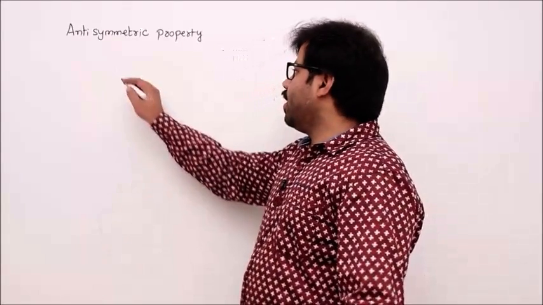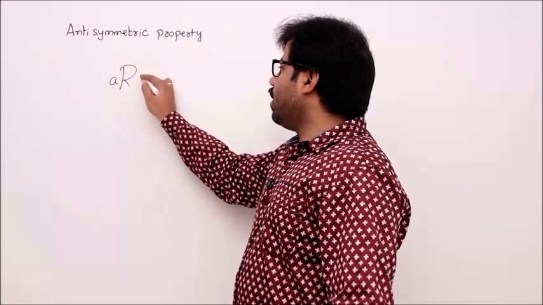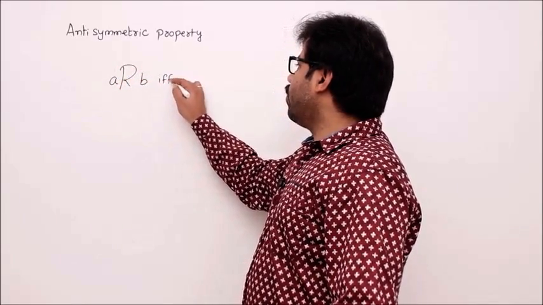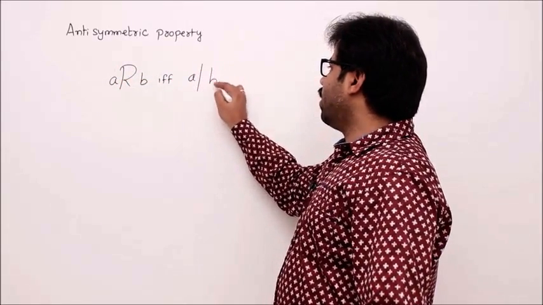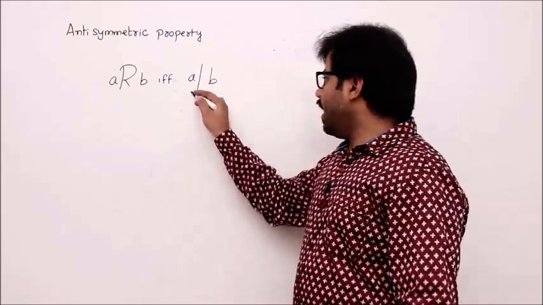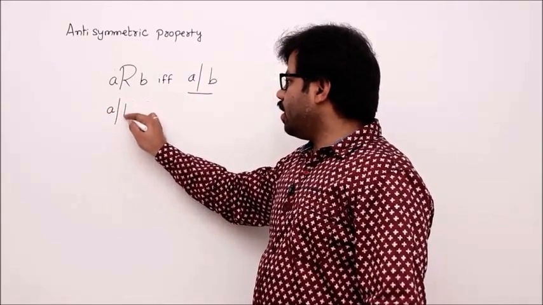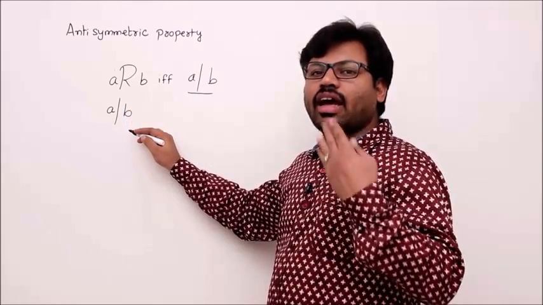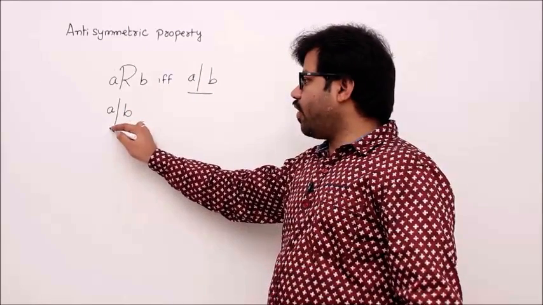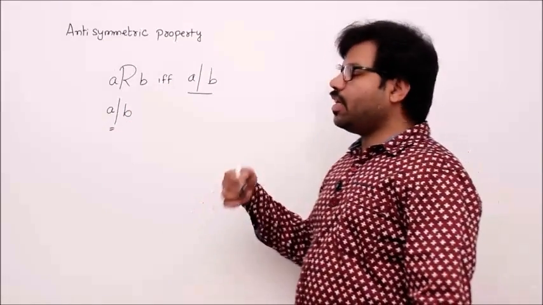Given a relation's description, how to check whether it is antisymmetric or not, we'll see now. Okay. Example, A is related to B if and only if A divides B. Let me explain what A divides B is. A divides B is not as you are thinking. This is a different symbol I am using. Let me define it.